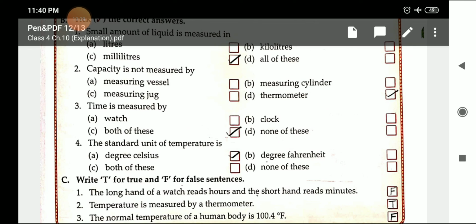I'll share the PDF to cross-check your book exercise. Third, complete your written work in the notebook if anyone has not done it yet. Complete your written work and then start learning the chapter, learn question answers of the chapter very carefully.